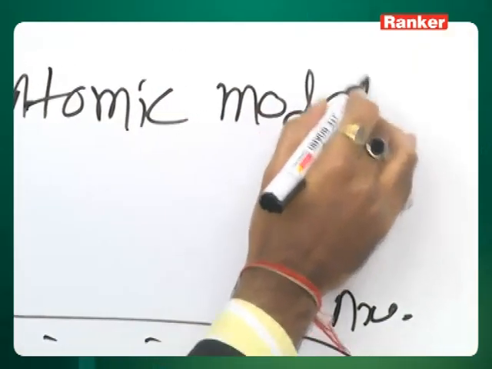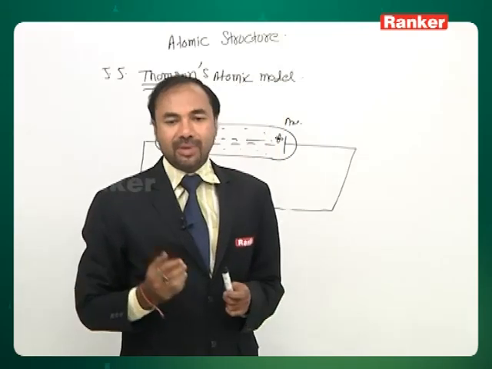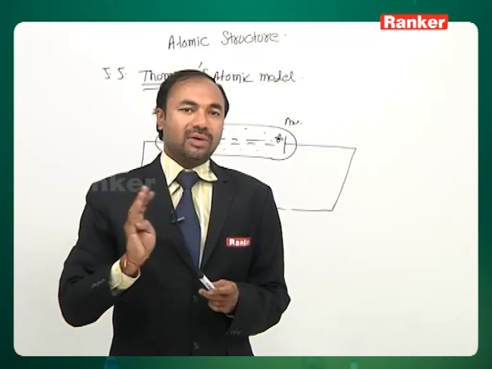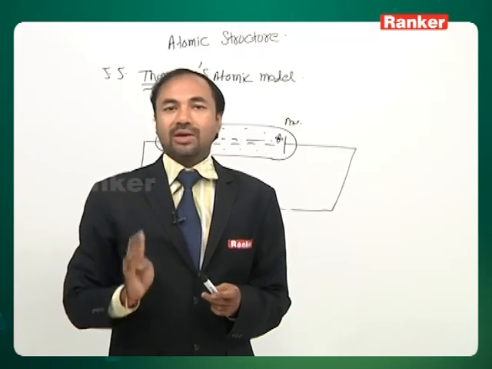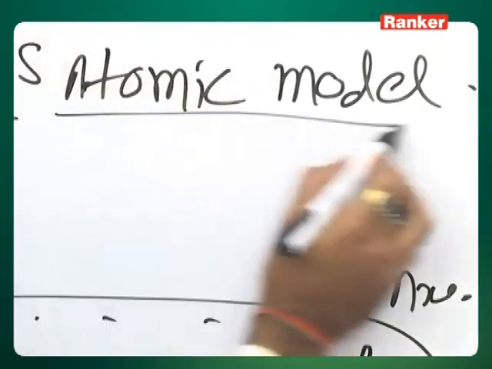It was quite primitive, because by the time Thomson gave his model, even the proton and the neutron were not discovered. So he based his atomic model only on the electron.